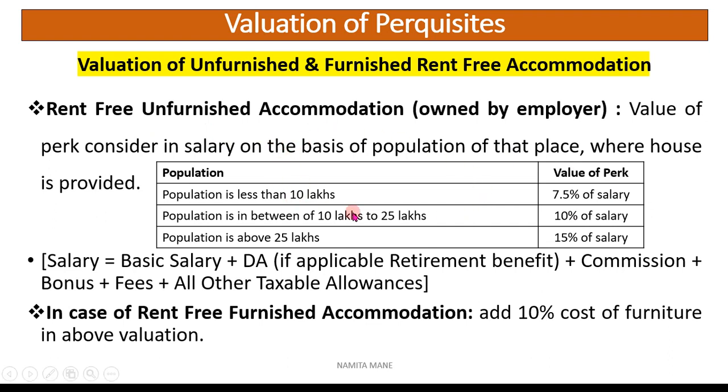So this valuation for furnished or unfurnished accommodation will be based on the population of that particular city and the salary. If the population is less than 10 lakhs, it will be 7.5% of salary. If it is between 10 lakhs to 25 lakhs, 10% of salary. If the population is above 25 lakhs, 15% of salary. And for this purpose of salary, this will be the formula. And if the accommodation is furnished, then we have to add 10% of cost of furniture in the above valuation.